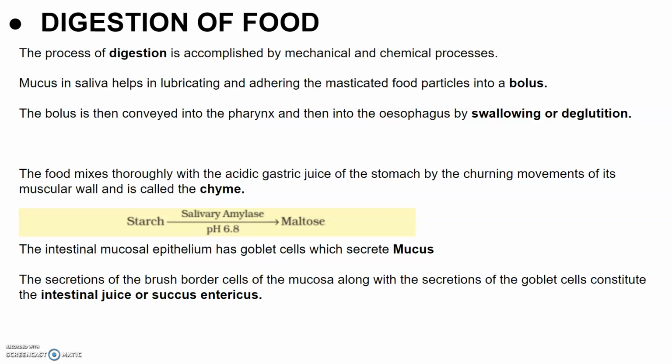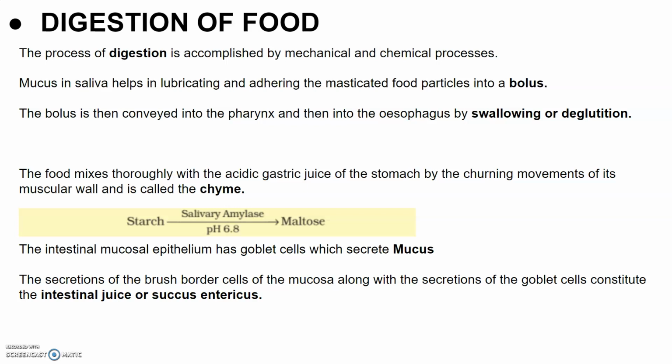Pancreatic juice and bile are released through the hepatopancreatic duct, and the pancreatic juice contains the inactive enzymes trypsinogen, chymotrypsinogen, and procarboxypeptidases, amylases, lipases, and nucleases. Trypsinogen is activated by an enzyme enterokinase, which is secreted by the intestinal mucosa, into the active trypsin, which in turn activates the other enzymes of the pancreatic juice.